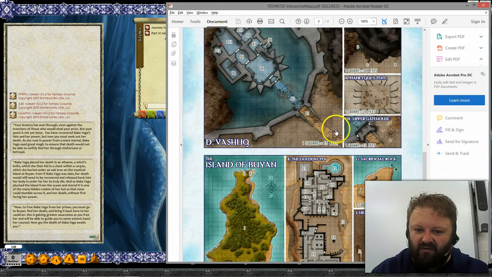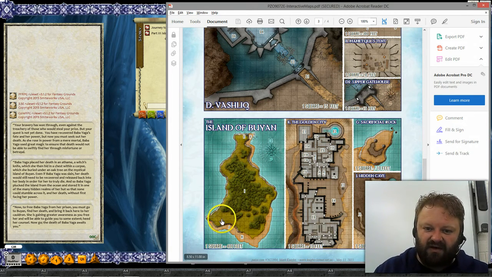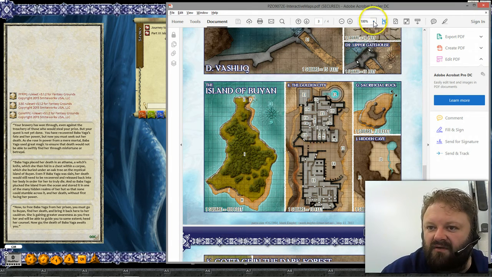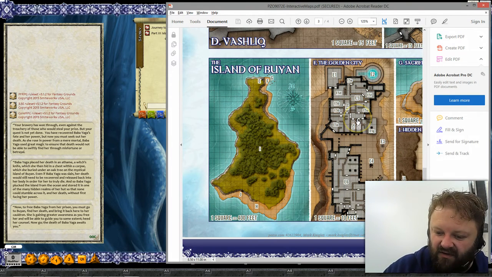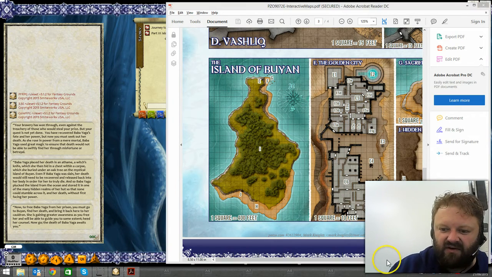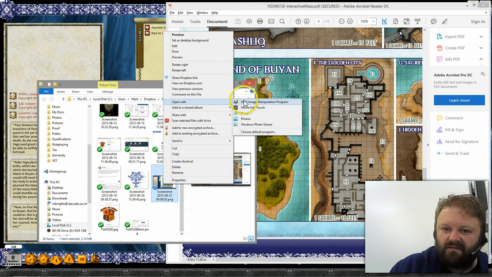So I could remove these map tags. Now I don't want to do that because this is going to be the encounter locations. But that's what I can do. I'm going to make it perhaps a little bit larger, and what I'm going to do is take a screenshot of it. Now my screenshots go to Dropbox, so we'll just nip straight over there and we'll open that up with GIMP.